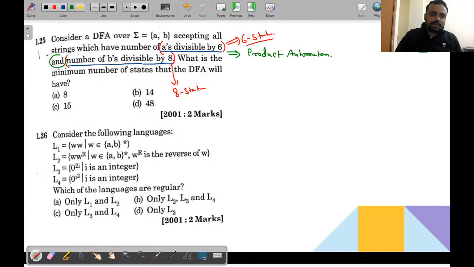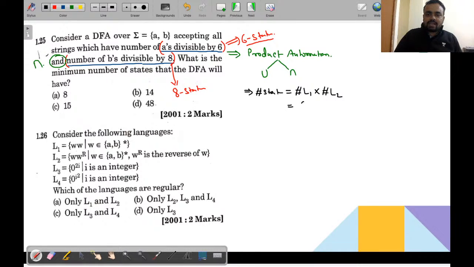This is the AND operator. AND means intersection. So the product automaton has been designed for the union or for the intersection of two languages, where the number of states will be the number of states for the language L1 times the number of states for the language L2.